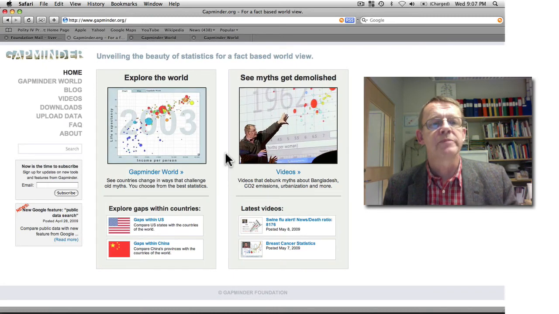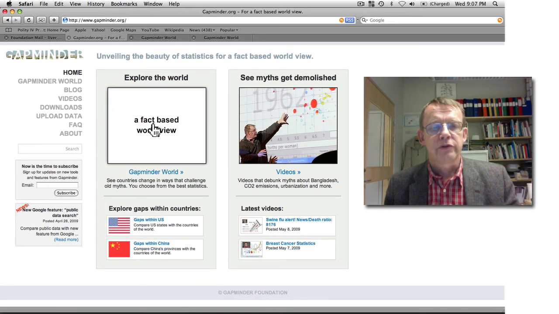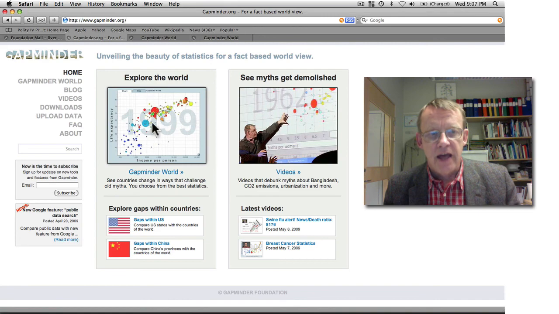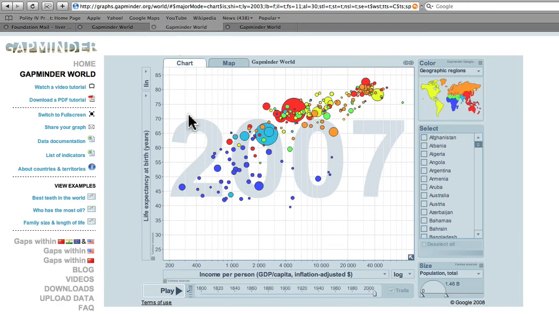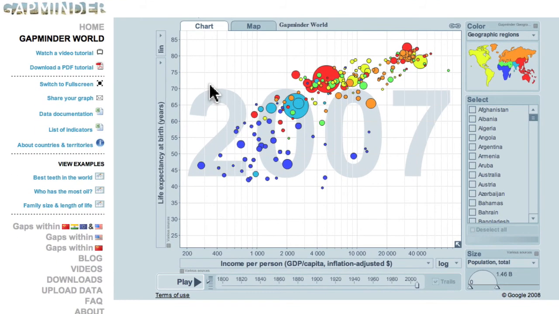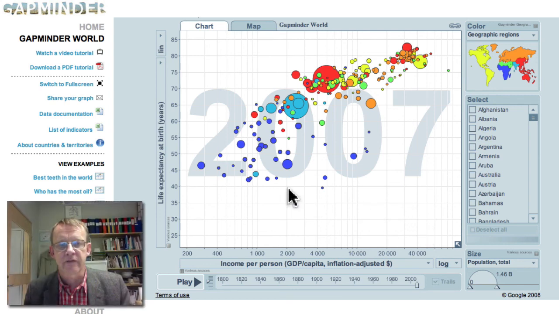It is easy to understand the occurrence of liver cancer in different countries of the world if you look at statistics in Gapminder World. When you come to our website, you go to this graph here and you click. The start graph shows one bubble for each country, the size is population, and on the vertical axis life expectancy, and at the horizontal axis income per person in the countries.